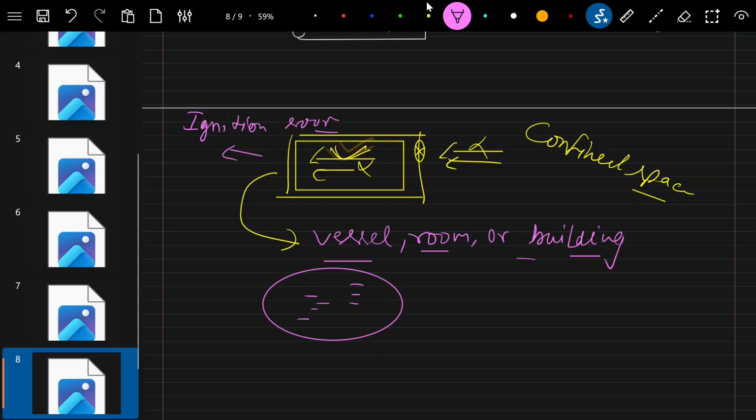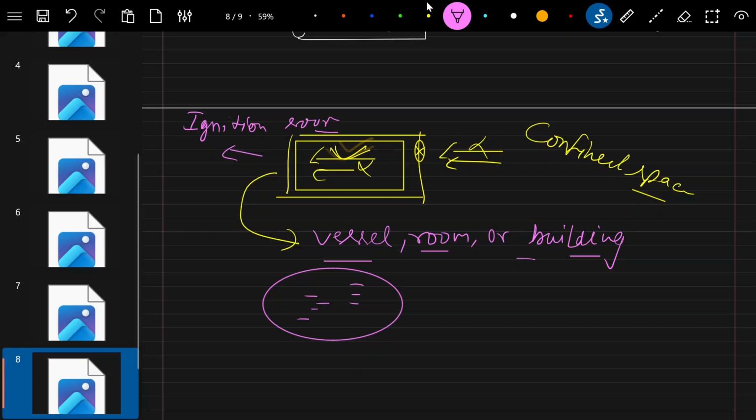If you have an ignition source and the dispersion of dust in sufficient quantity and concentration in the atmosphere, and that area is not confined, that is, it is open and ventilated, the wind is there, then the explosive atmosphere will not be created.